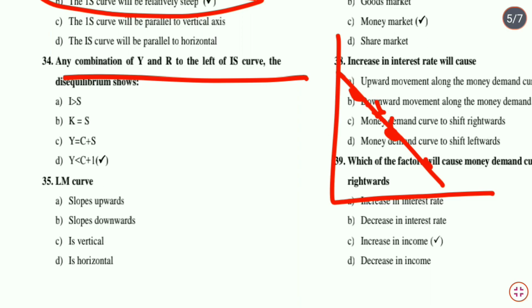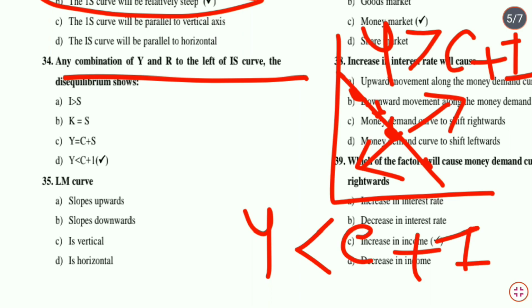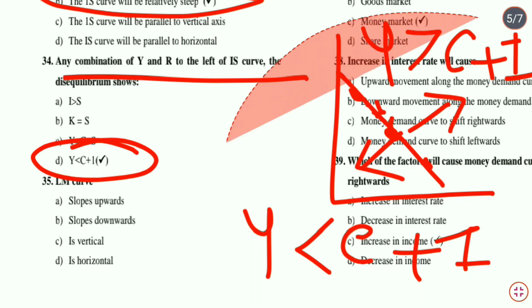Now the question is, any combination of Y and R, that means rate of interest and national income, to the left of IS curve. This is the left side and this is the right side of the IS curve. To the right of IS curve, aggregate output exceeds aggregate demand. That means Y is greater than C plus I. And to the left it is Y is smaller than C plus I. Income is less than consumption plus investment. That means option D is the correct answer.